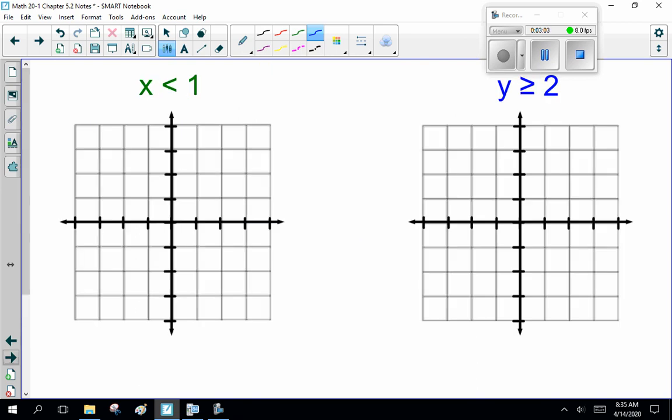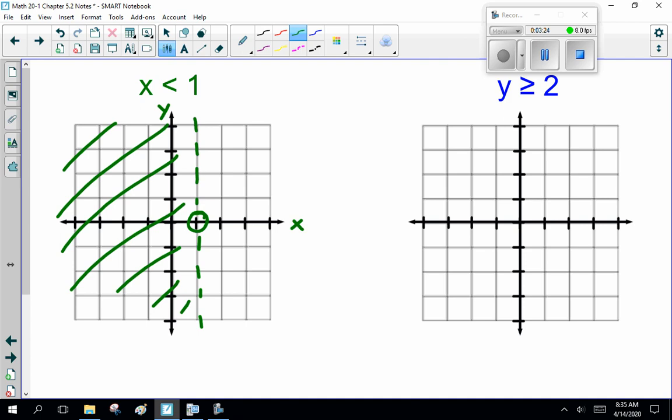Now, a couple more examples. x is less than 1. Well, on the x-axis, and note, I don't normally label the axes because if you can't remember that, go to grade 2 or 3, please. There's 1. Now, this is less than, so we use a dashed line to indicate we don't include this number, but it's everything less than x equals 1. Now, for y is greater than or equal to 2, use the y-axis, everything greater than 2, like that. Okay, so far so good?